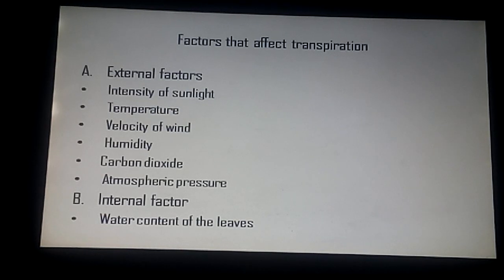Rate of transpiration increases with the decrease in atmospheric pressure. Thus, it enhances diffusion of water vapor. Now, B, that is internal factors. So the point is water content of the leaves.